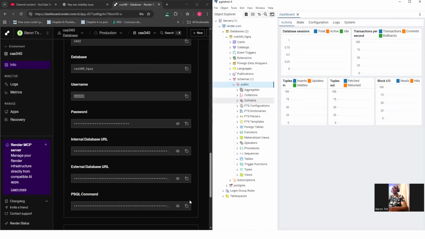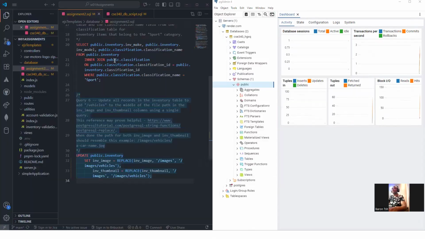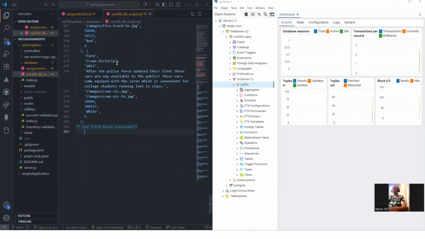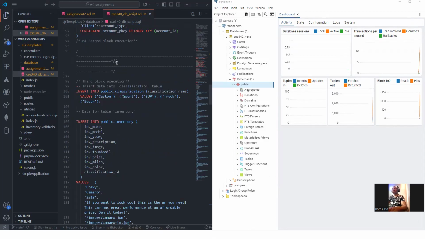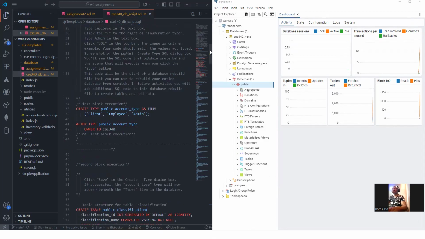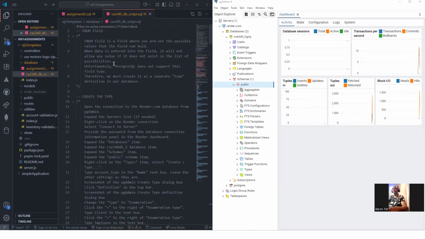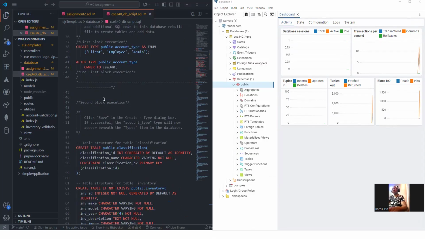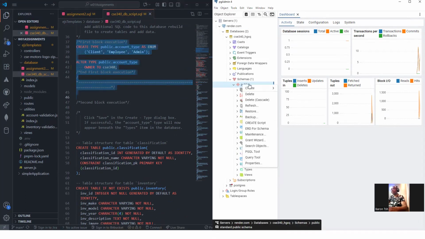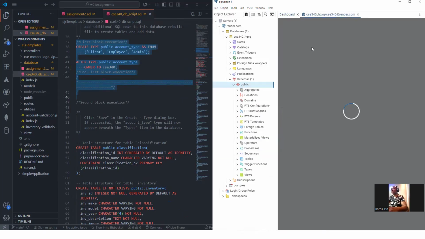So there we go. Now I need my SQL scripts from the first assignment. I will execute them step by step. First block, and that will be in public QL query tool.